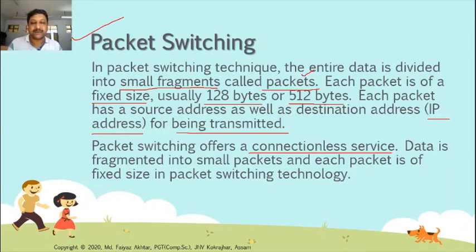Data is fragmented into small packets, and each packet is of fixed size in packet switching technology. These packets are sent through different nodes to the destination node. These packets may be received at the receiving end in random order. Now these random order packets are arranged there and the message is obtained in packet switching.